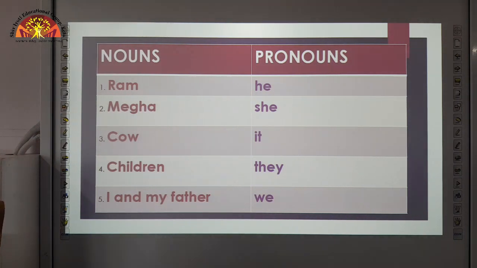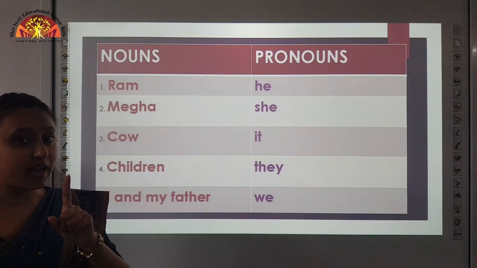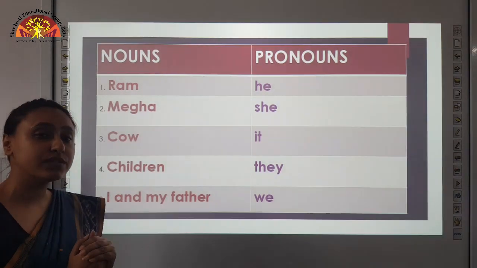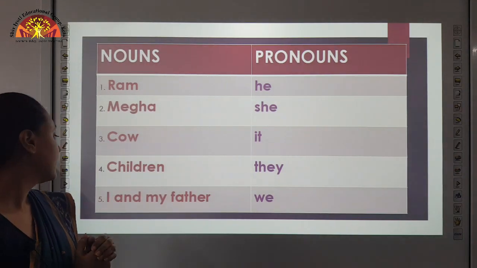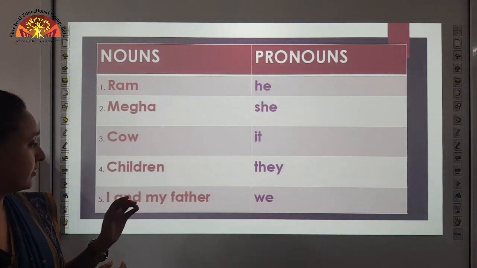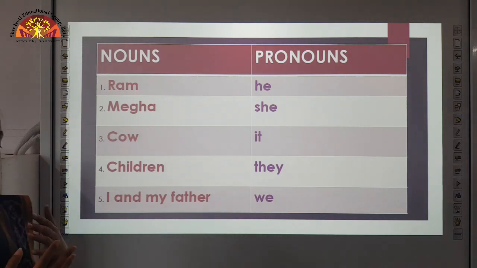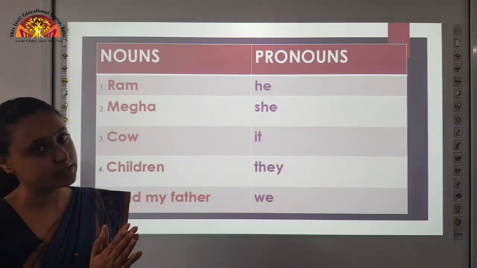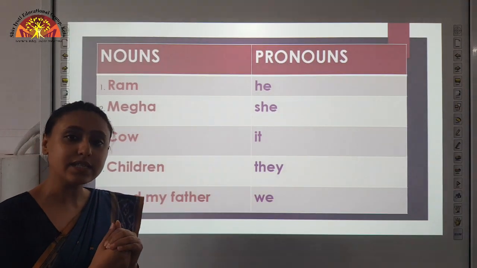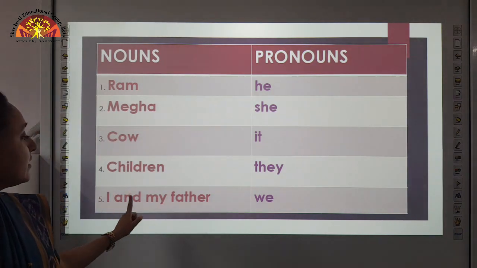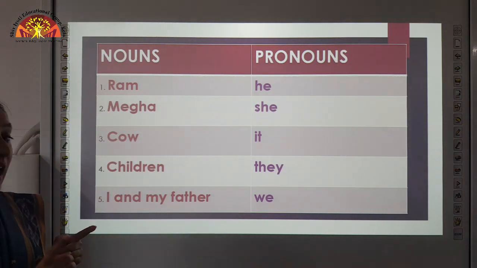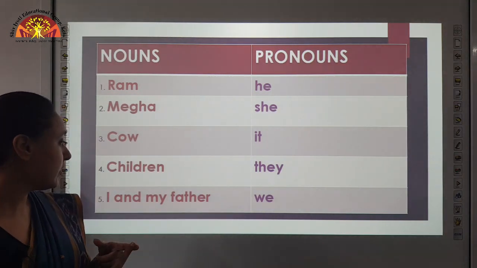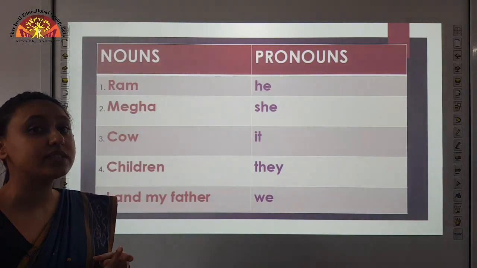Children. Here we are talking about children, not a child. Child is a singular form. So here the pronoun we use is they. Next, I and my father. Here I is used for the person who is speaking. The person who speaks is a speaker. जो बोलता है वो कौन होता है? Speaker होता है. So here I and my father. So I इधर speaker है, इस sentence में क्या है? Speaker है, और my father. We use pronoun we.